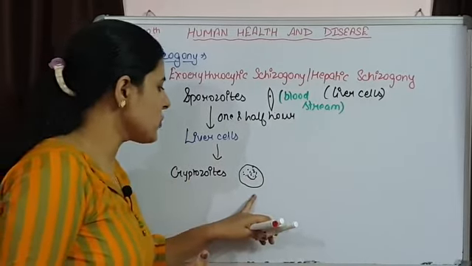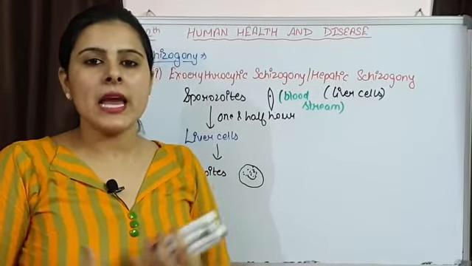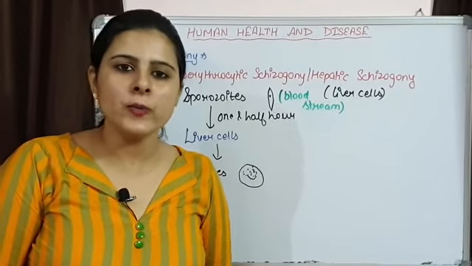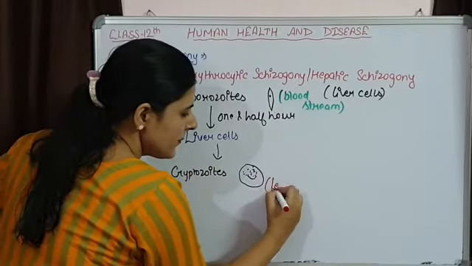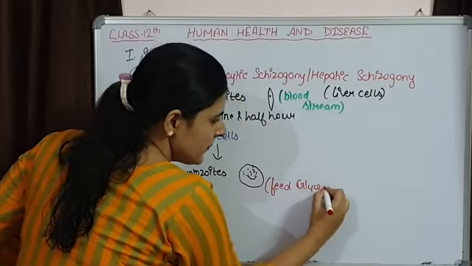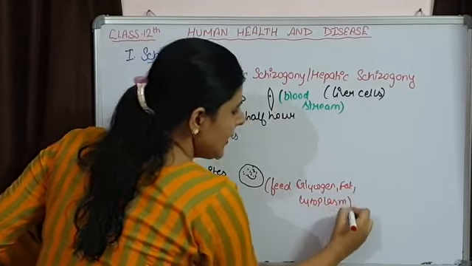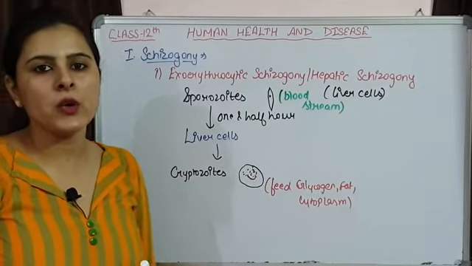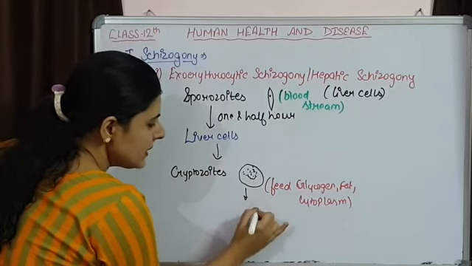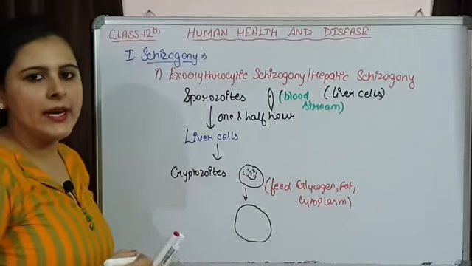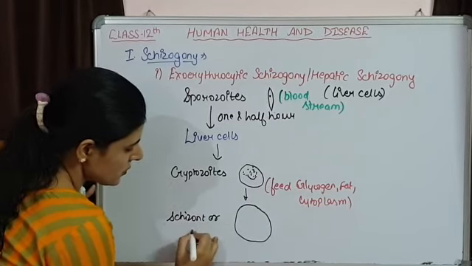Now, these cryptozoites are present in the liver cell, so they have a lot of things to consume. Glycogen is there, fat is there, cytoplasm of the cell is there. So they are going to feed on glycogen, fat, cytoplasm, and because of this continuous feeding, they are going to enlarge their size. So they become big in size, and this is known as formation of schizont or meronts.